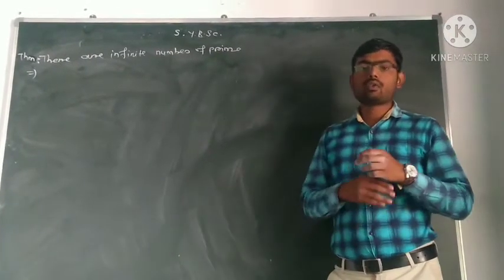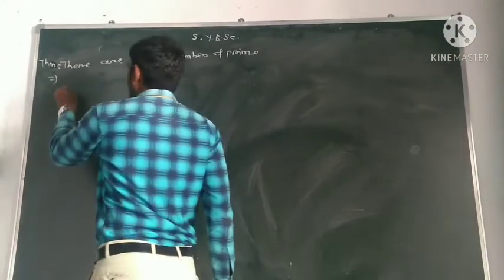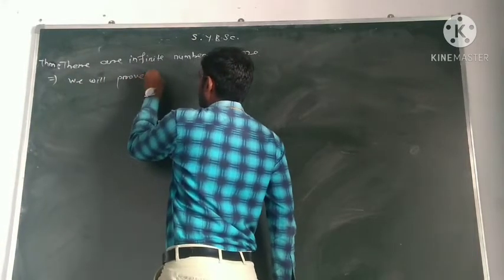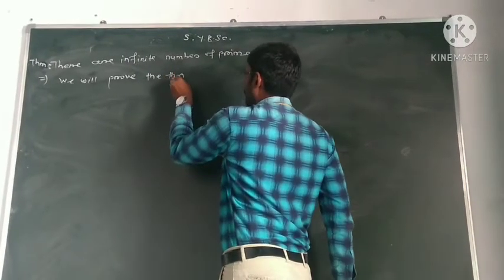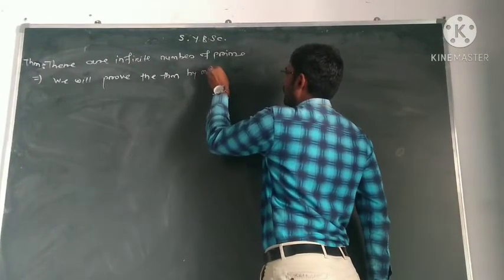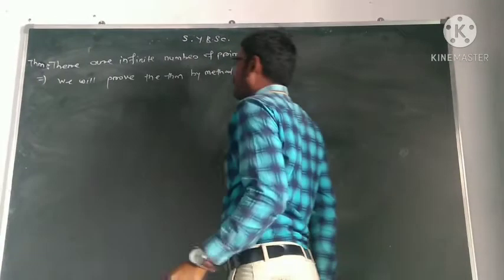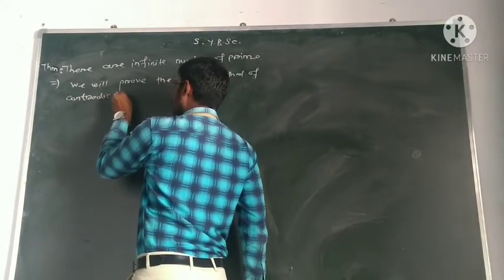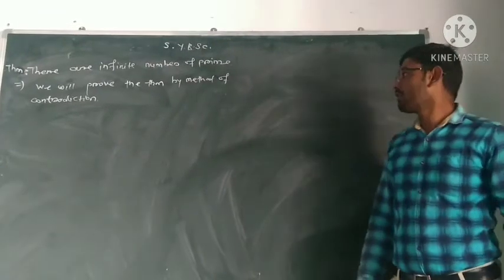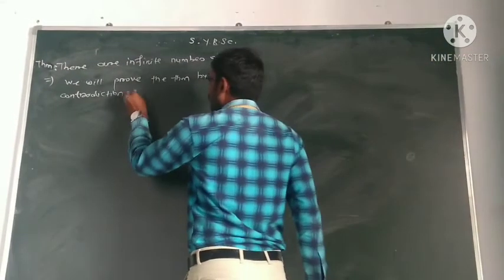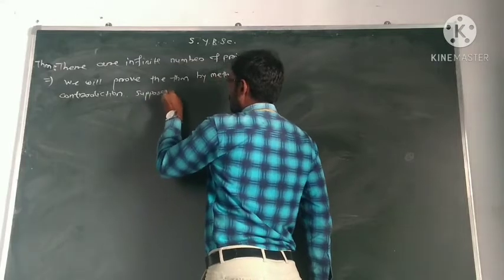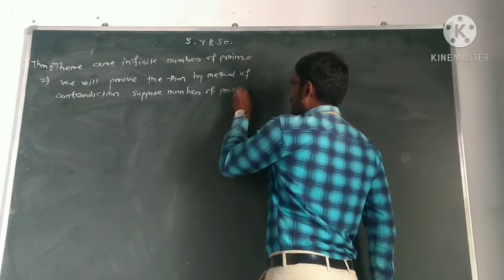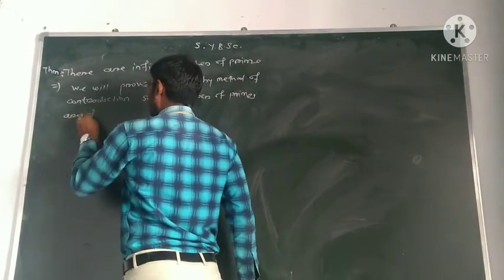Since we are going to prove this theorem by the method of contradiction, suppose the number of primes are finite.